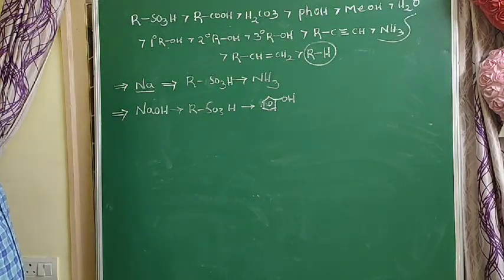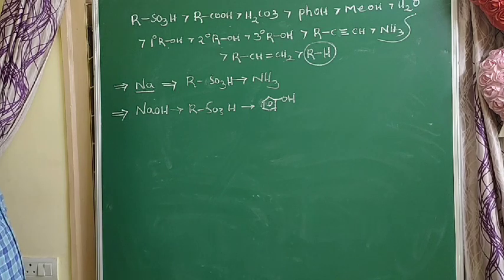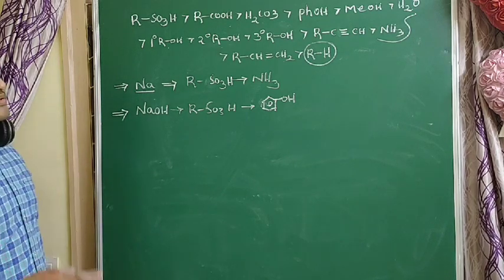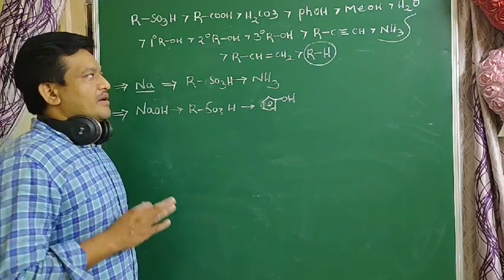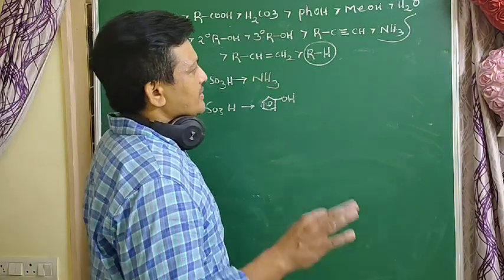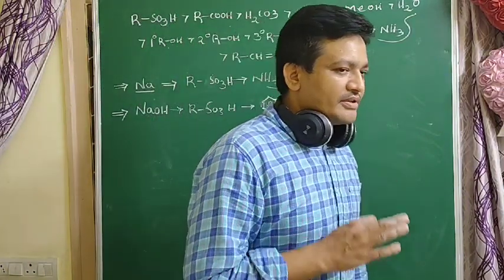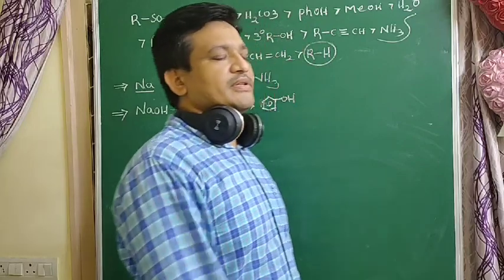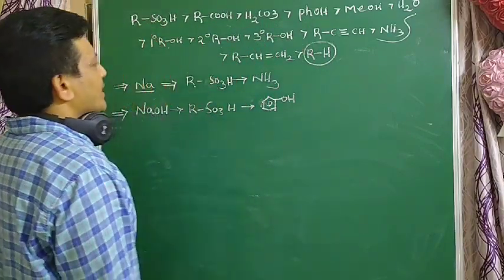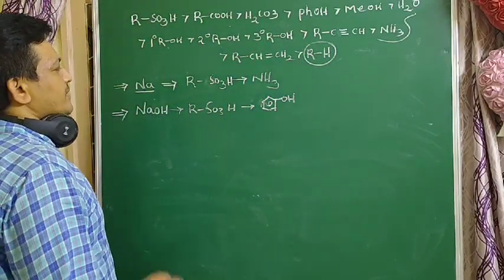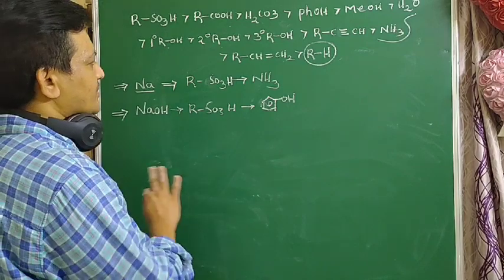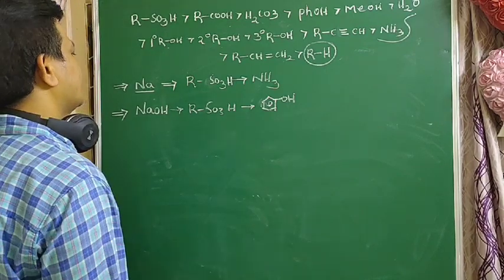Alcohols do not react with bases, and alkynes do not react with bases. Water does not react with base, since base dissolves in water. Ammonia does not react with base. Alkenes and alkanes do not react with bases.